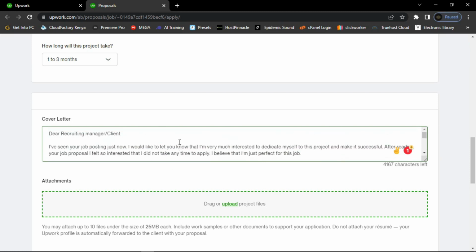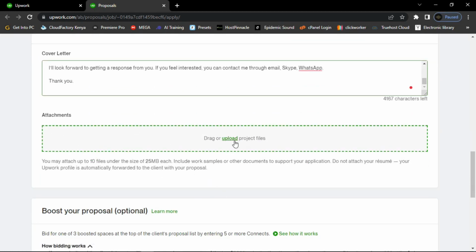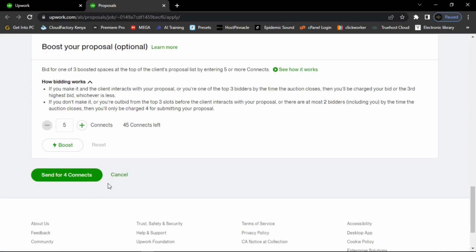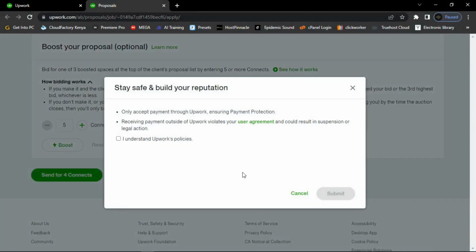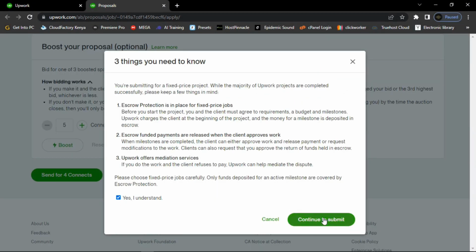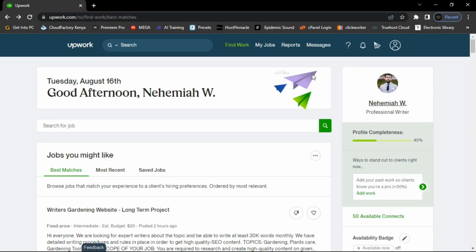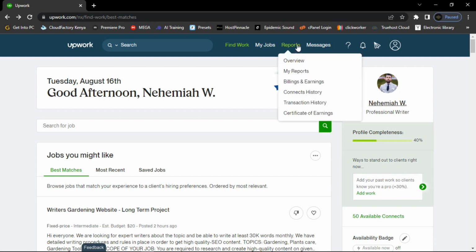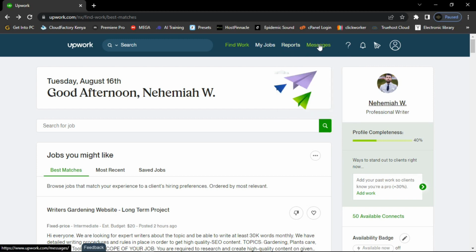So guys, once you are done, then here you can upload. If you have attachments, you can upload those attachments. So once you are done, then I click send for connects here. Click on this send for connects here, and then I click I understand the Upwork policies. Then I click submit, and then guys I click yes, then I click continue to submit. And so guys, I encourage you to apply to different clients to increase your chances of winning jobs. So for example, if you win a job, then you will receive a message through this messages tab here, or they will send you a message through your email or your number.